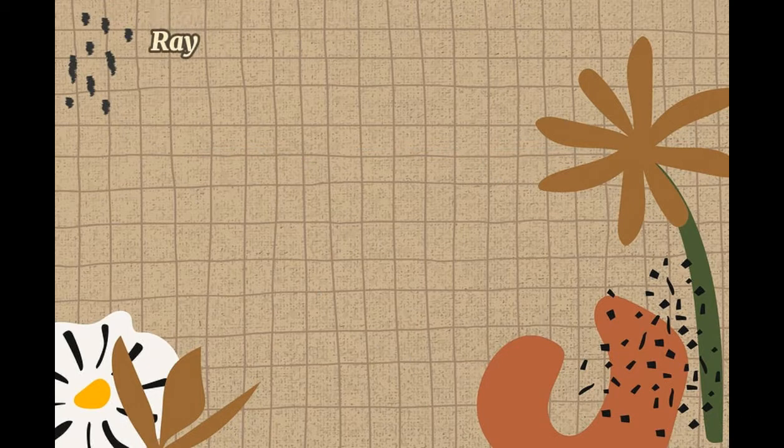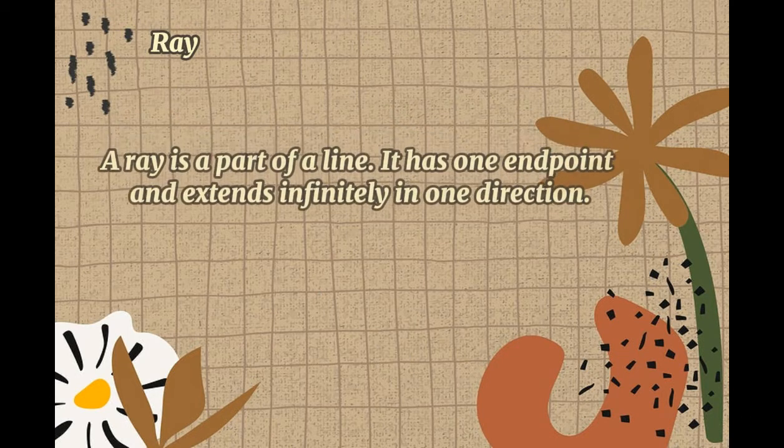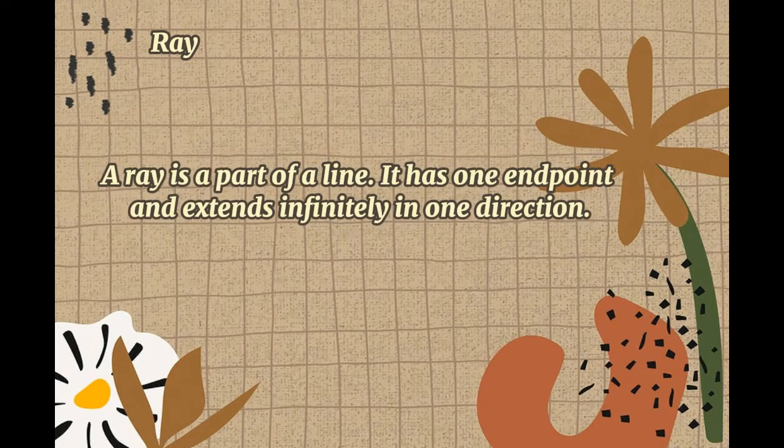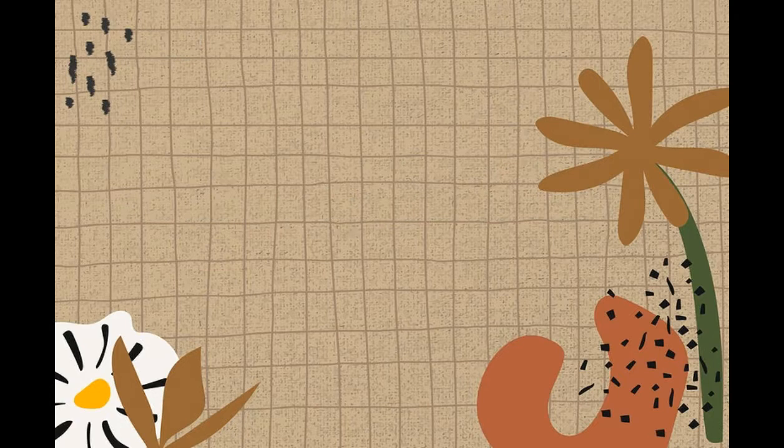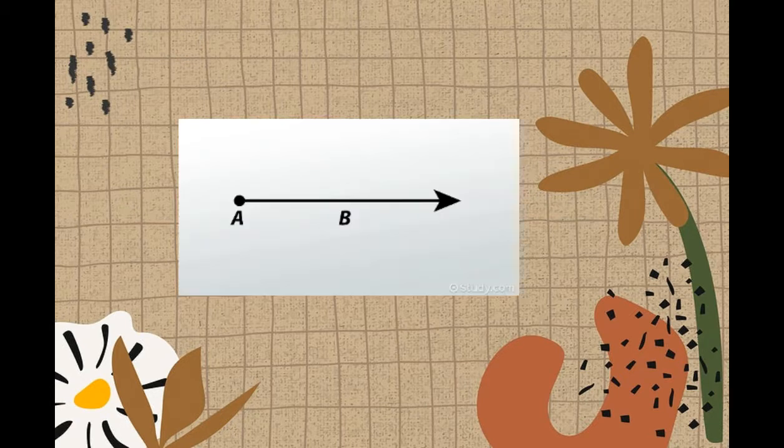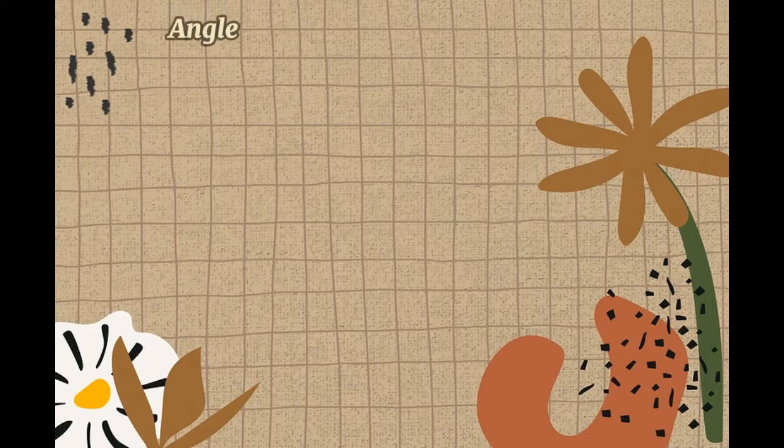Next is ray. So a ray is a part of a line. It has one endpoint and extends infinitely in one direction. Like for example, so we have here the ray. It only has one endpoint and it extends infinitely. Like this. So let's proceed to the angle.